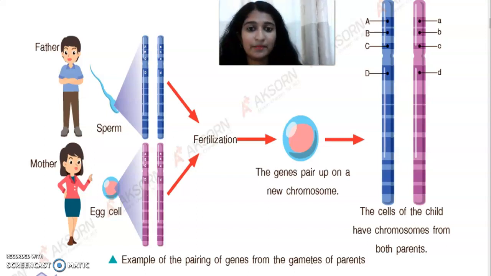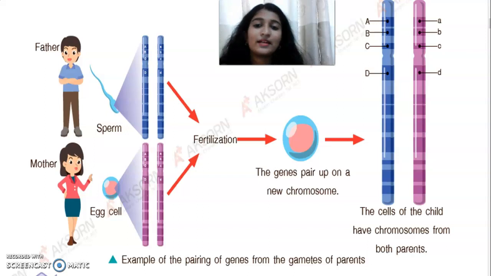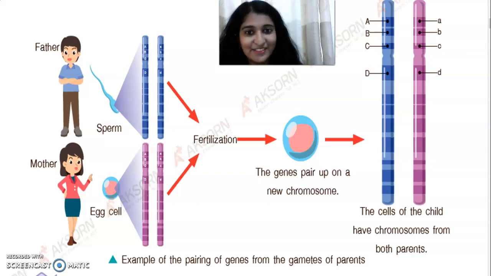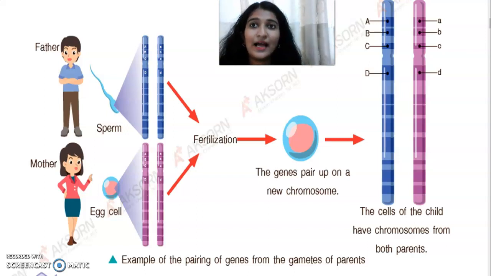For example, I got genetic traits from my mother and from my father. I have some characters of my father and some characters of my mother. So I look more like my father.